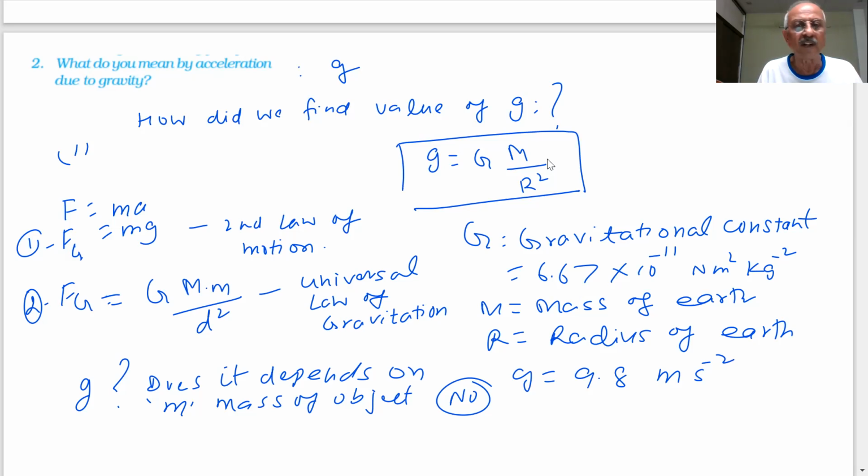This is a very, very important formula. The Earth's gravity is pulling the objects towards itself with an acceleration of 9.8 meter per second square. When they are falling towards the Earth, we take this value g, and if they are going above the Earth, this value will become negative, and we can apply the three equations of motion which we have told you in this case.